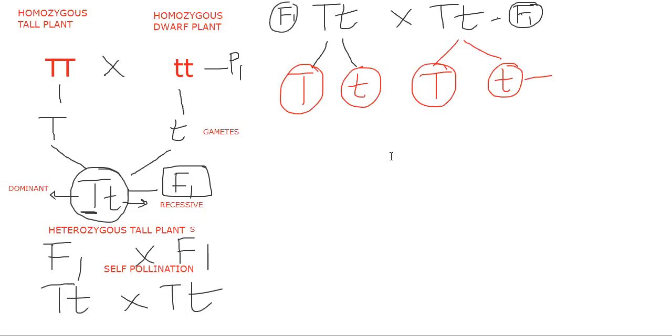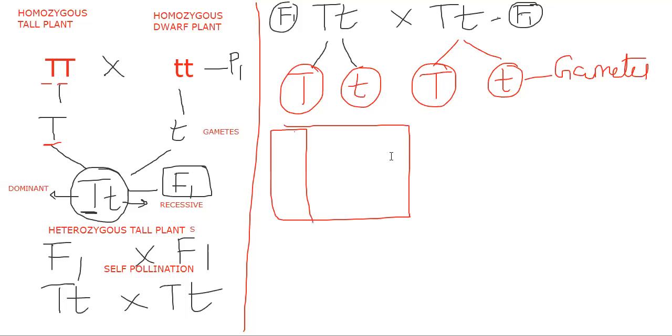How do two gametes appear? That question will come, because in the parental generation we got only one gamete. Both looked the same, so we took only one gamete there. Now two different gametes came, so we need to do the cross.